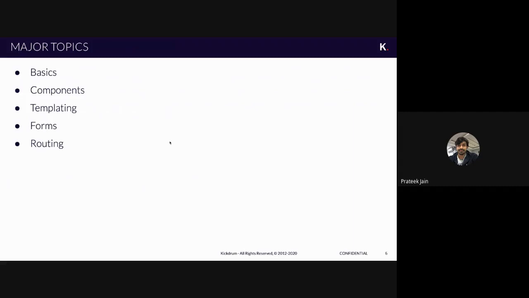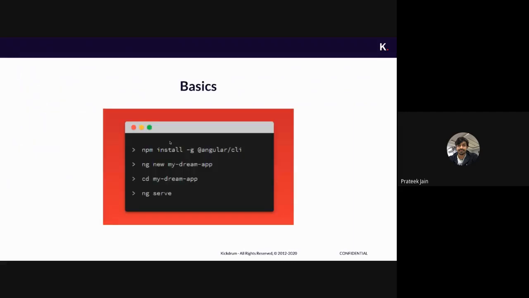So, what major things are we going to learn in this session? We have divided it into two parts, and on the first day we are going to cover basics, components, and the templating part. Let's move on to the basics first. Basics cover the setup: what Angular actually is, how you can set it up on your laptop or desktop, and how you can start your first project using Angular. You need to use your command prompt or terminal on your machine to set things up and install a couple of packages, which I have shown here.